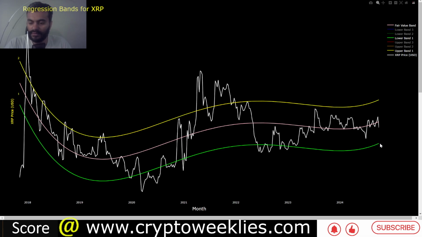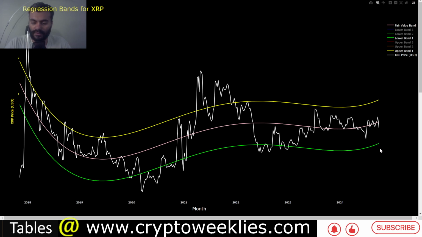In terms of the support, the ultimate support for XRP is again the 38 cents level, which is the 1 standard deviation bottom. In terms of the 1 standard deviation ceiling, it is currently coming in at around 89 cents. So it would take a lot for XRP to go beyond 89 cents at this phase of the market, unless something extraordinary happens.